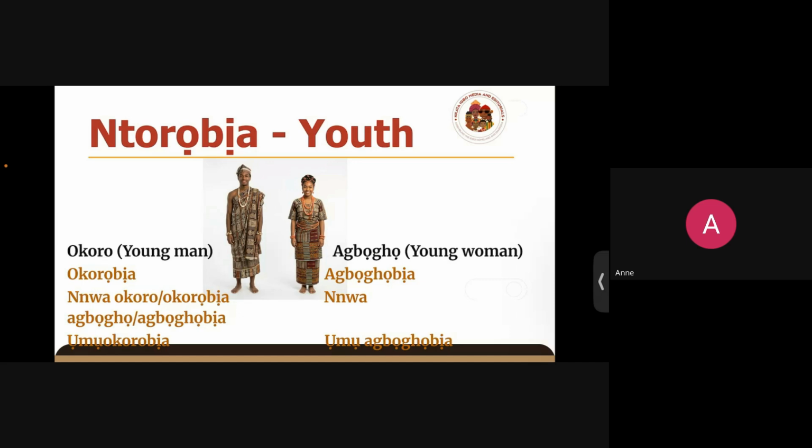Then if we look at the right hand side, we have Aboro. So Aboro is a young woman, specifically a young woman. You can use it for female children. Okay, so Aboro is a young woman, especially if they're of marriage age or older teen. Okay, they are referred to as Aboro. Married women are not referred to as aboro. Okay, so aboro is a young woman.